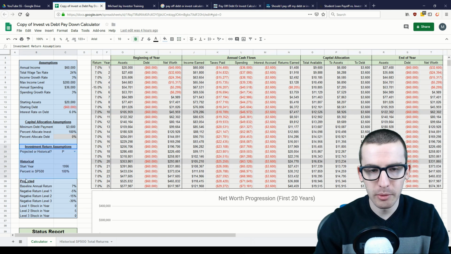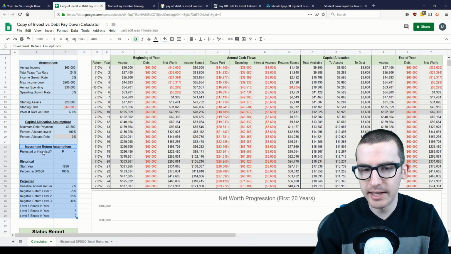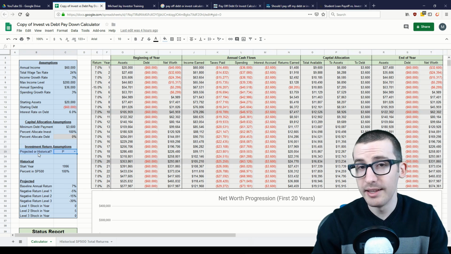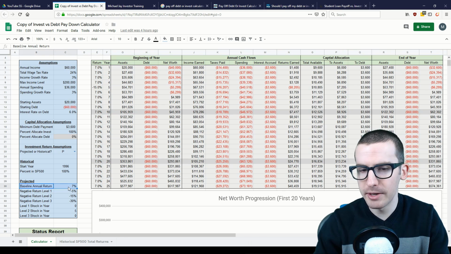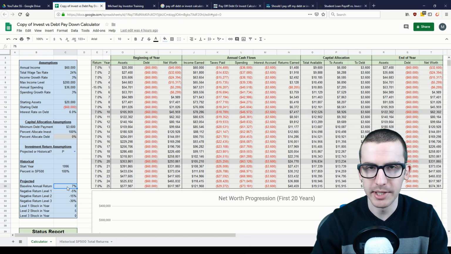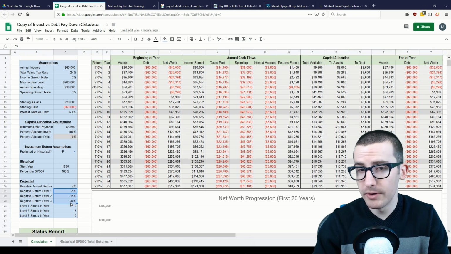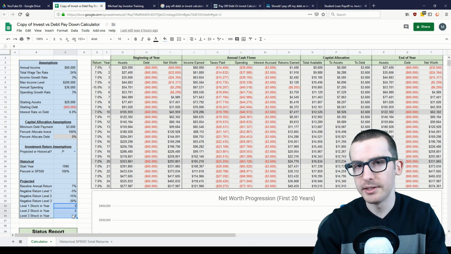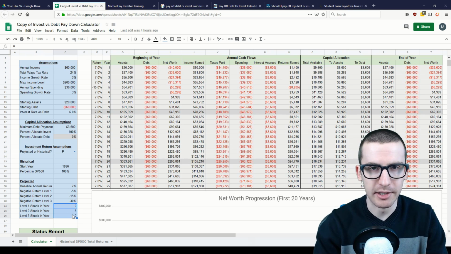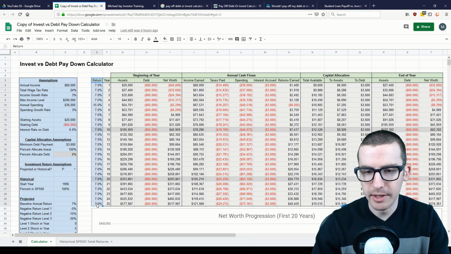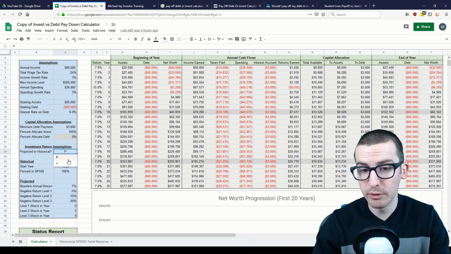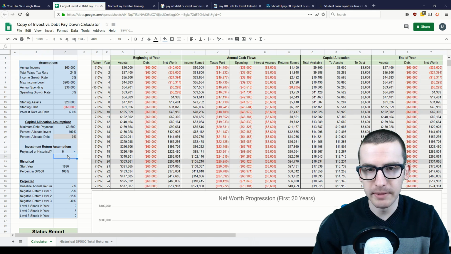In addition, in order to incorporate the uncertainty that can come with investing, I've added a section specifically for investment return assumptions. And in this case, you can even use investment returns that are projected or historical. For projected returns, the model assumes a baseline return in every year of whatever your set assumption is. In this case, we'll set it at 7%. And in addition to the baseline, you can add a negative return shock in 3 separate years. You can vary the amount of these negative returns as well as the timing of them to see how your portfolio and finances would respond in different market environments and conditions. Note that the investment return for each year is shown in this column E here. Now, if you'd rather use historical returns from the S&P 500, you can simply flip the switch to historical.